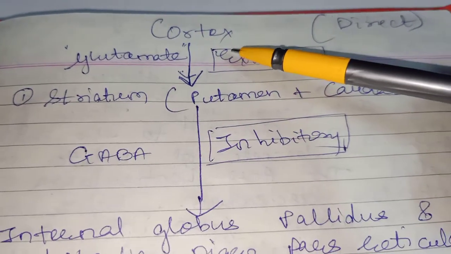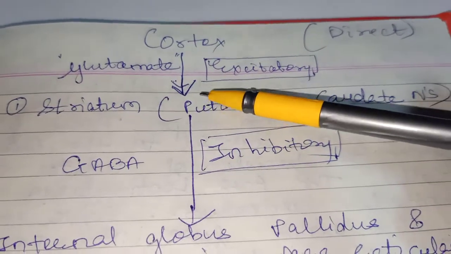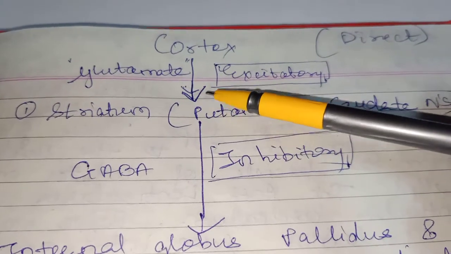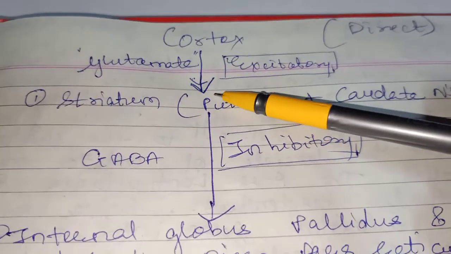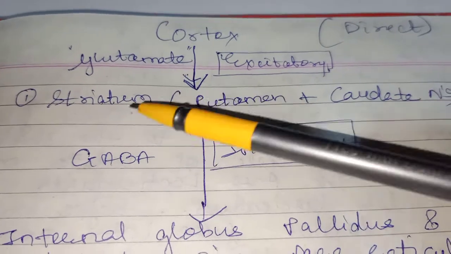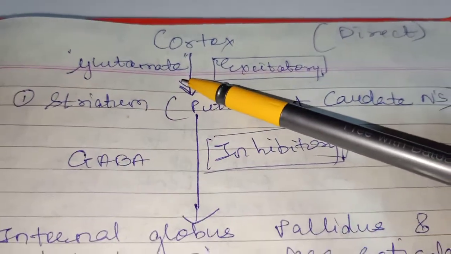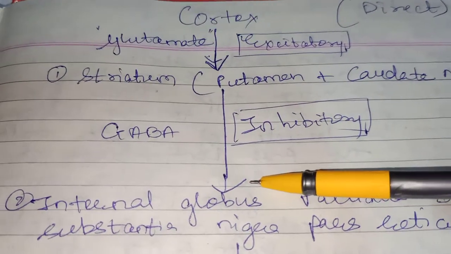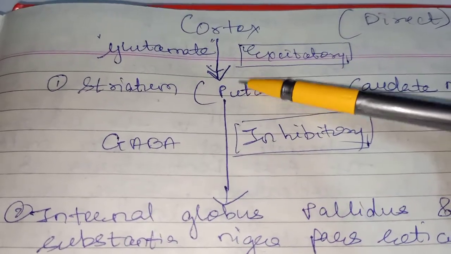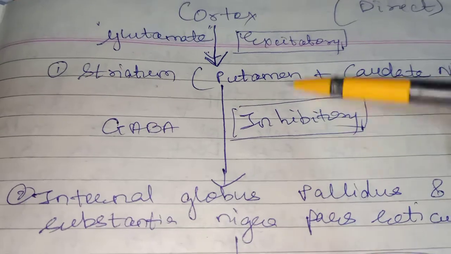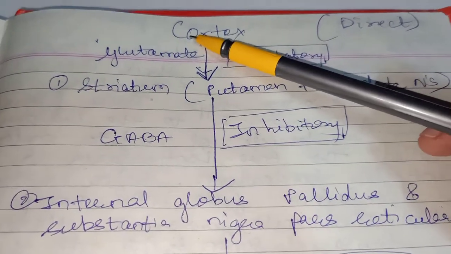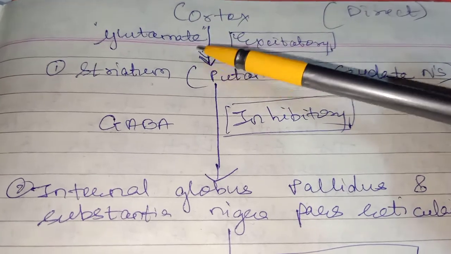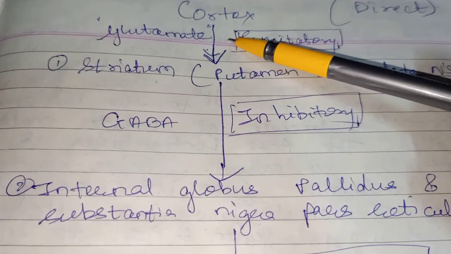The neurons in the corpus striatum are activated by the input signals from the cortex by the neurotransmitter called glutamate. So please listen and focus on this diagram. I am just explaining it to you. The direct pathway is excitatory, that means it will promote movement.